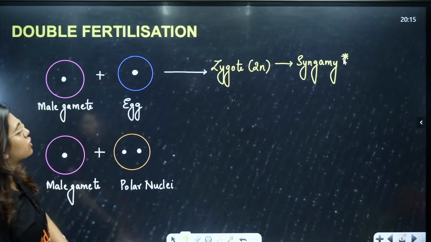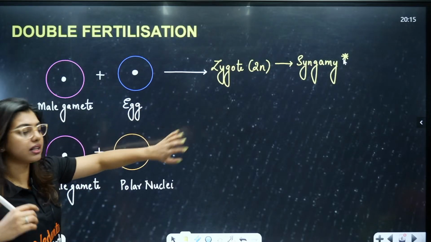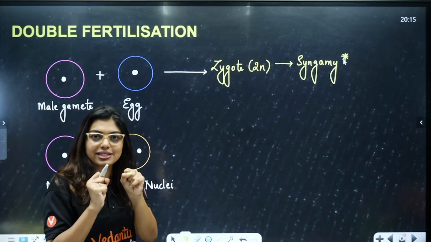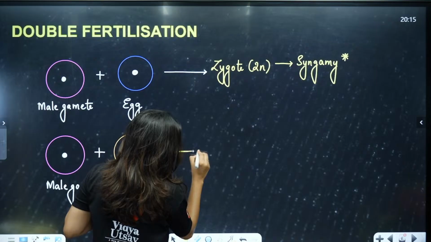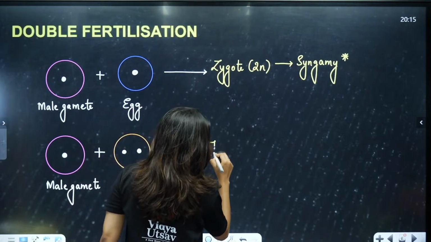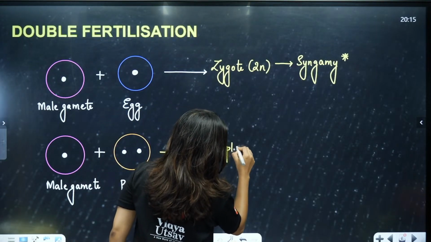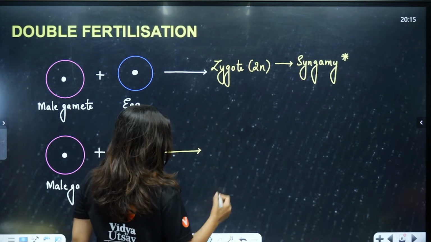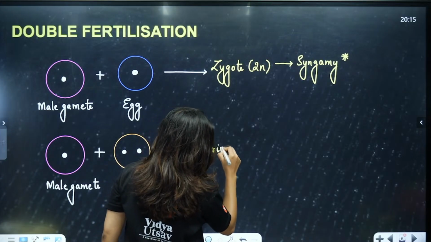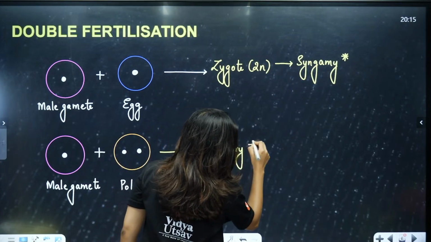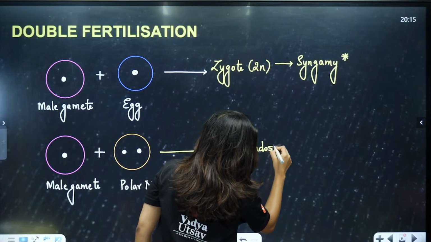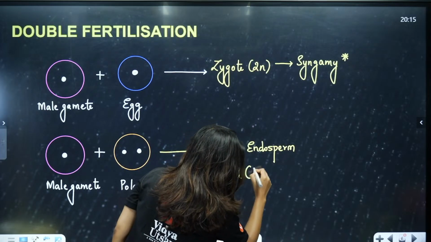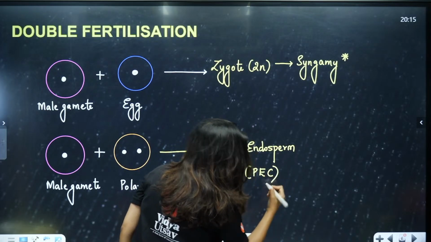Clear? Okay. So, students, zygote and syngamy. Now, look here: male gamete plus the polar nuclei which were present inside the central cell are also going to fuse, and this is what we call triple fusion. First of all, what will they form? They will form the primary endosperm cell, which we call PEC.